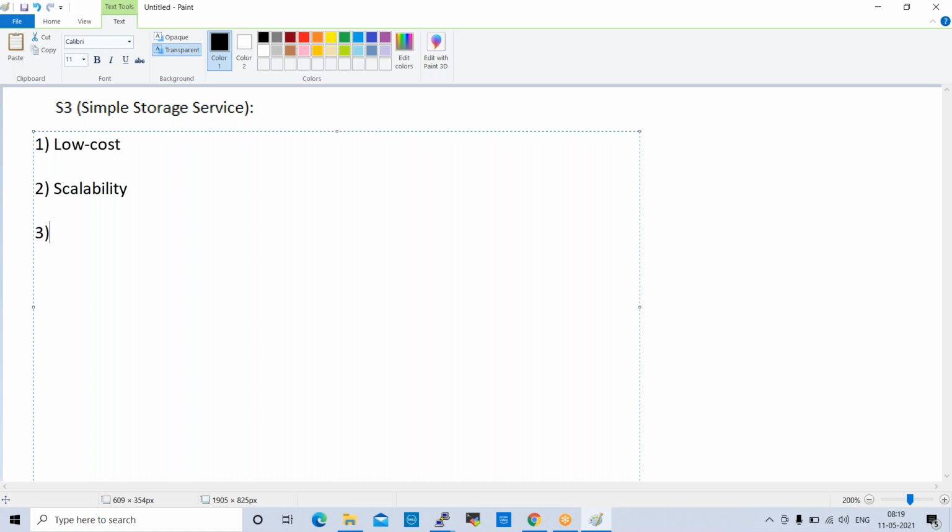Third one is availability. Availability means S3 is designed and guarantees uptime of 99.99%. AWS will provide this level of high availability. We have been using S3 buckets for 5 years, and we haven't seen a single minute of downtime.